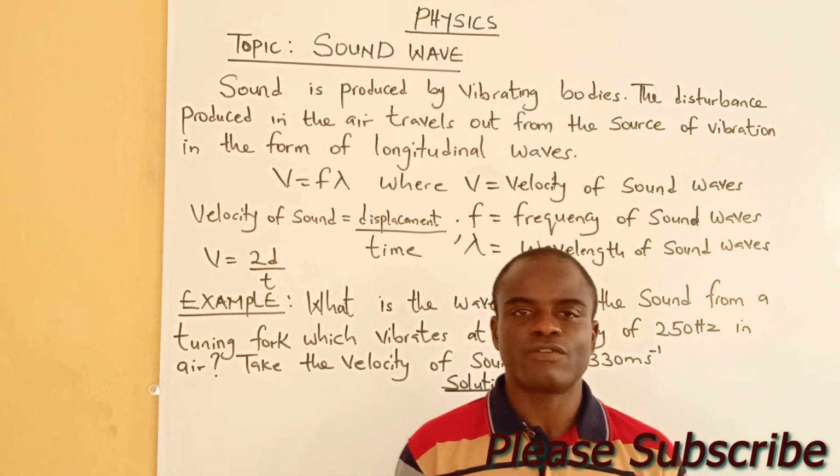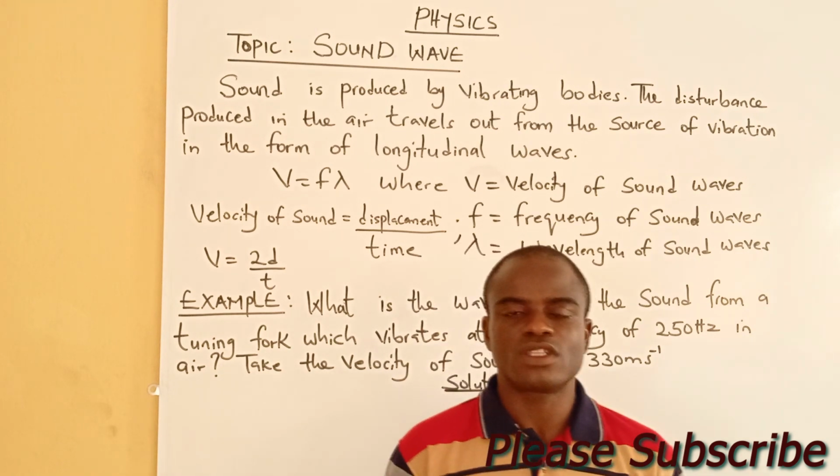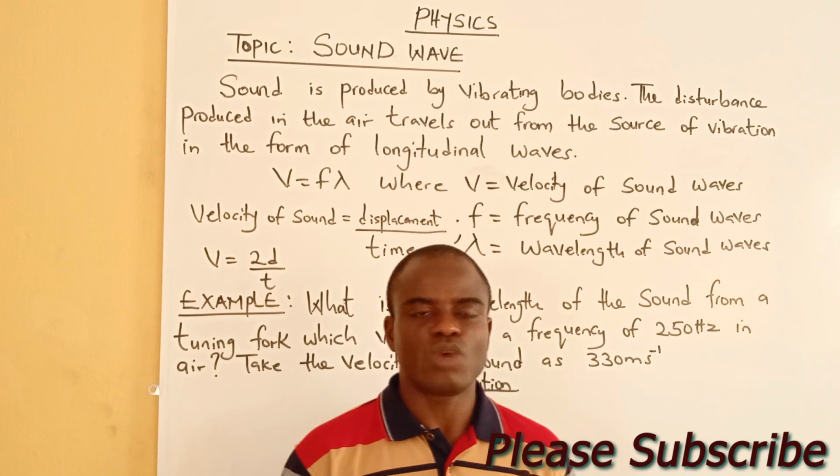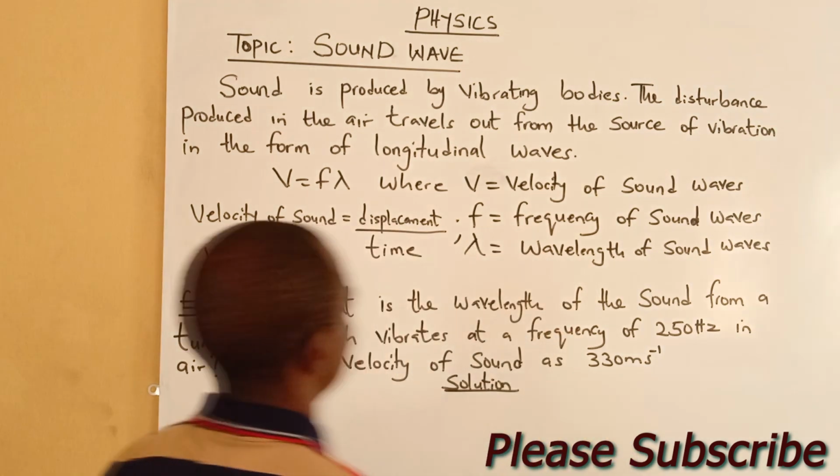V equals F lambda, where V is the velocity of sound waves, F is the frequency of sound waves, and lambda is the wavelength of sound waves.